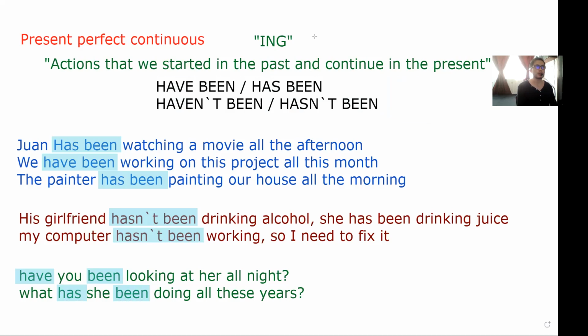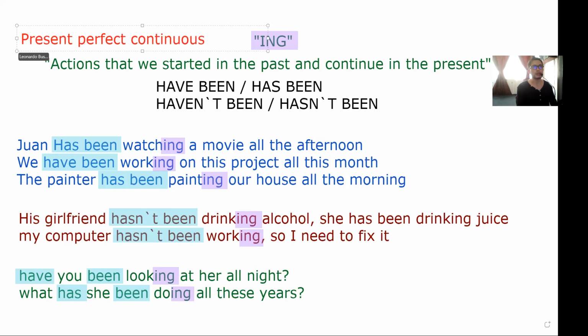But here we have a very interesting thing, which is that we are also using ing. So we have watching, working, painting, drinking, working, looking, doing. As you can see, everybody, we must always follow that structure. If we don't follow this, we will have some troubles because this is the grammar of the present perfect continuous.